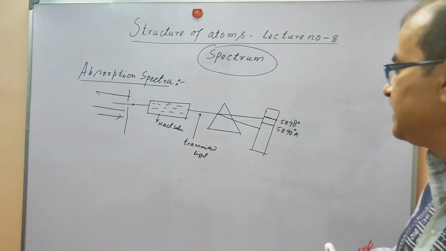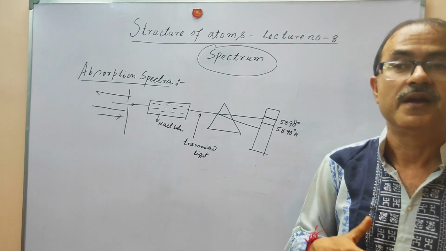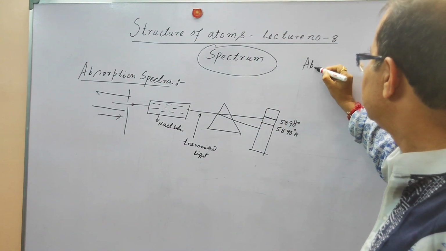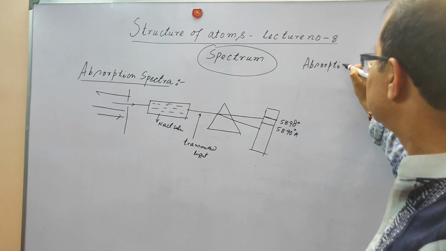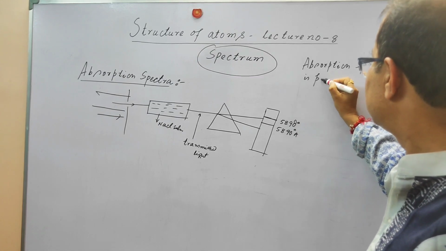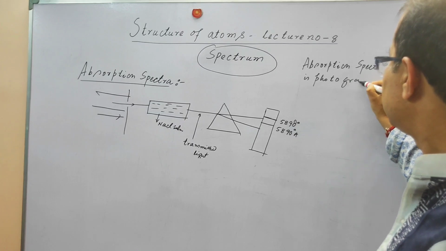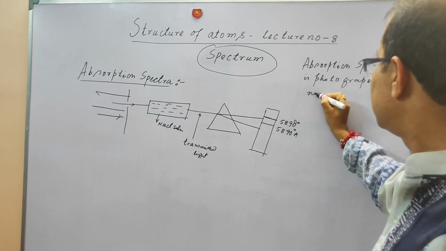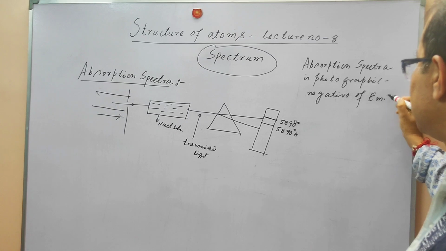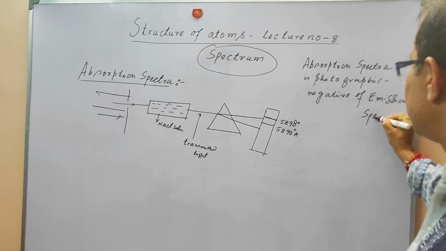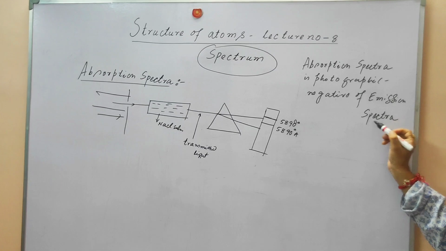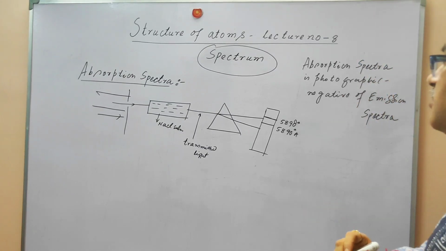So we can say absorption spectra is basically the photographic negative of the emission spectra.